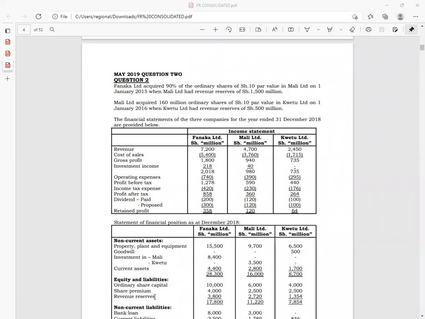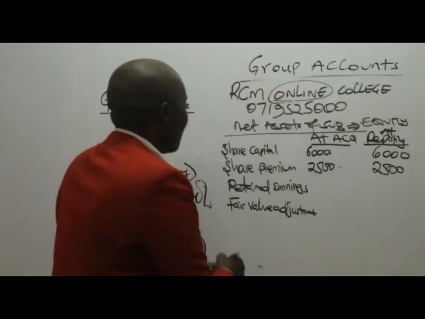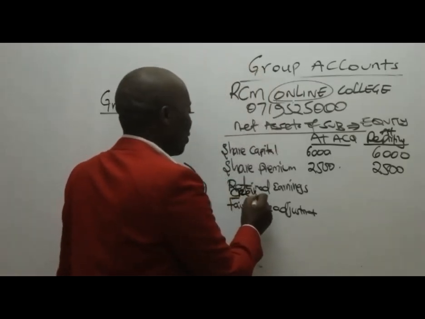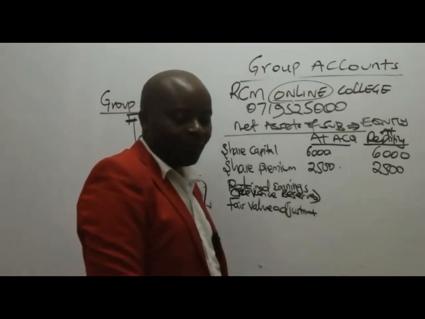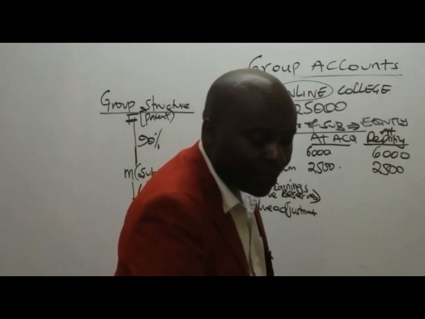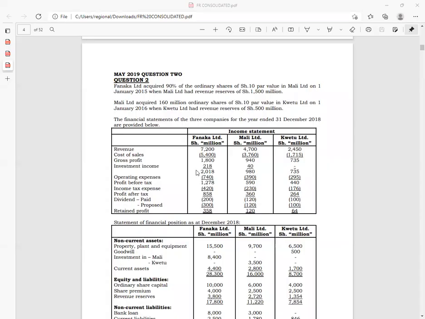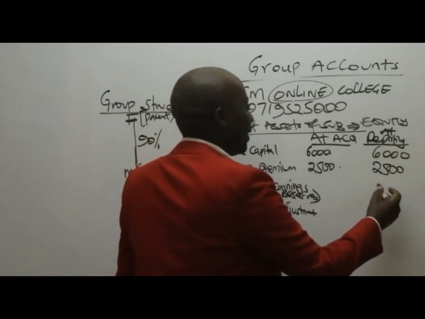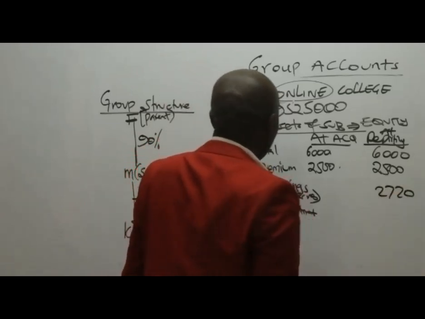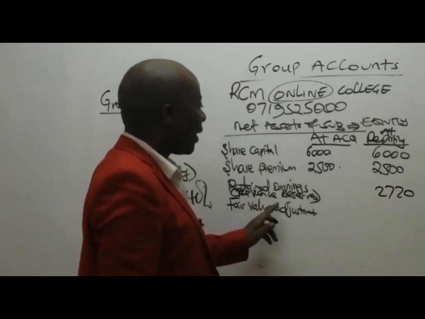They are calling them revenue reserves, and revenue reserves at reporting are 2,720. And then we have revenue reserves at acquisition.